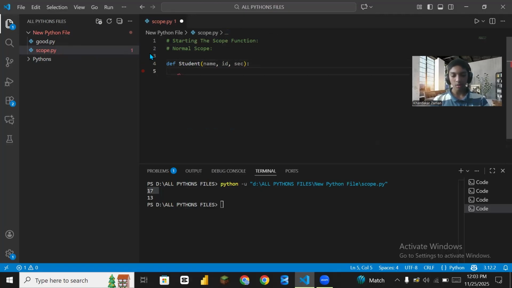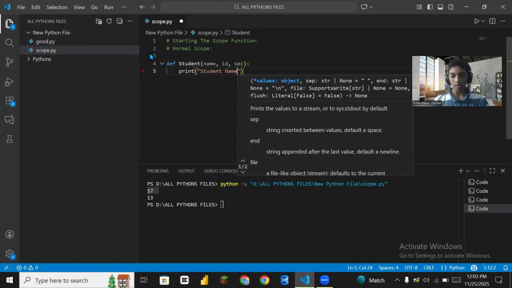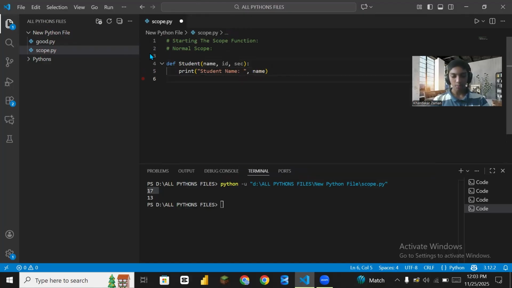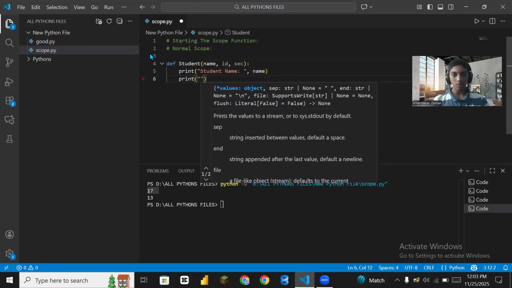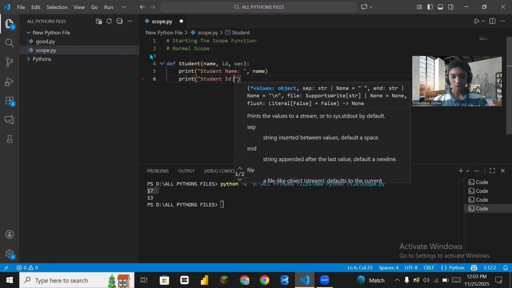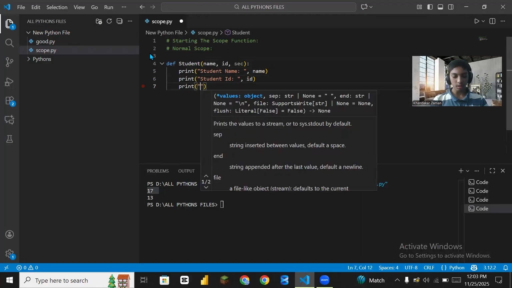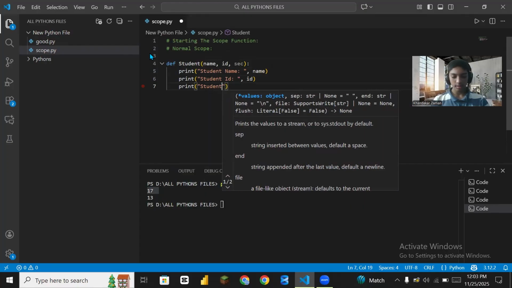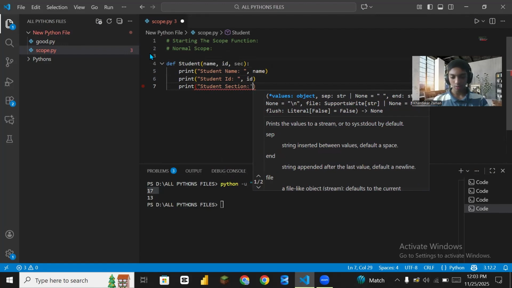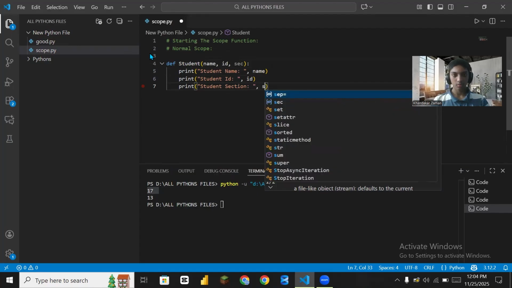Now print the command, student name. When that's done, colon, comma, name, and it will come. Now print another time: student ID, colon, comma, ID. Come. Now print student section. Student section, colon, comma, section.